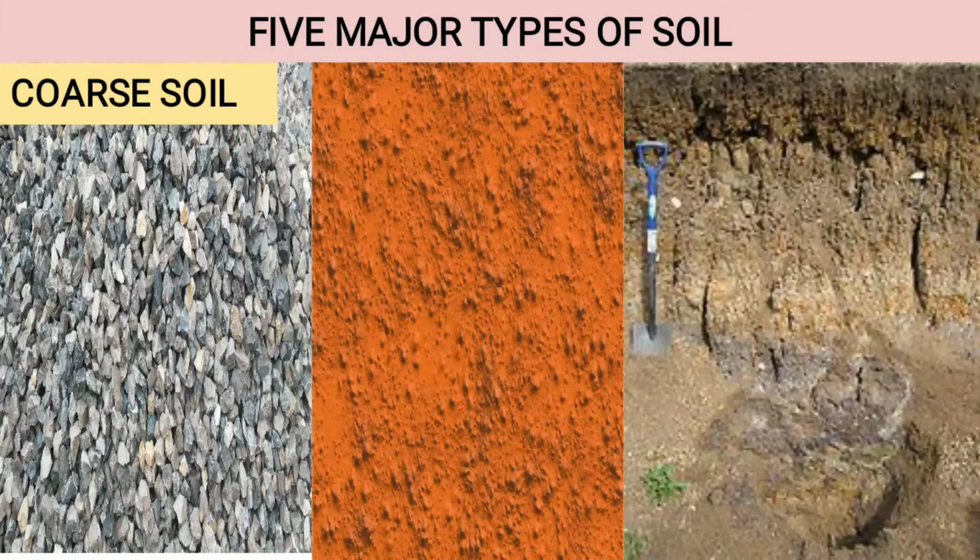As I told you, this is the third session of the explanation of the soil, and let us continue with the five major types of soil. So let us see one by one. The first one is the coarse soil. Now what is coarse soil?